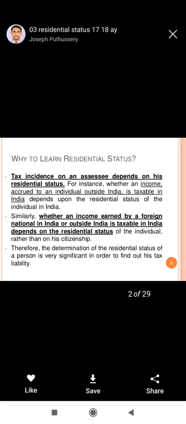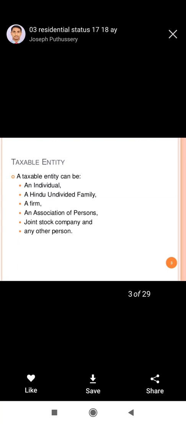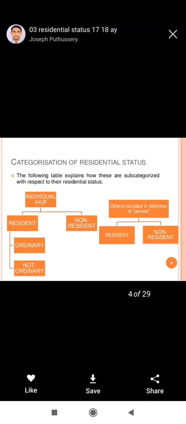Okay. So on the basis of the residential status only, we impose the tax, whether the person will be taxable or not. Whether the income earned by a foreign national in India will be taxable in India or not depends on the residential status. So, the taxable entity may be an individual, a Hindu undivided family, a firm, an association of persons, a joint stock company, or any other person. So, first we will discuss one by one.